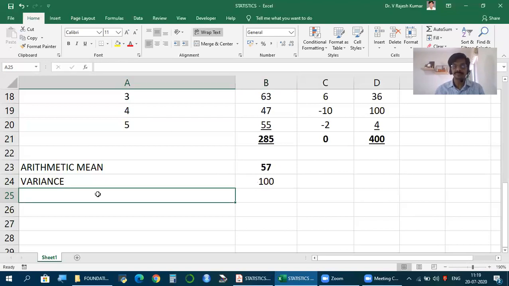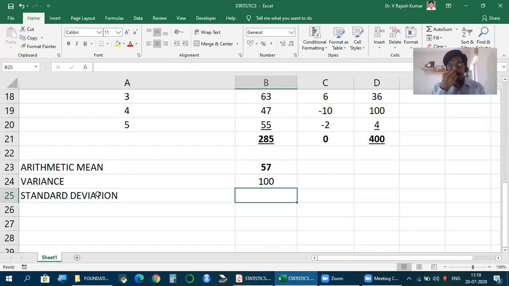100. But as I mentioned, our requirement is something called standard deviation. And how to get standard deviation? Square root of variance. So if you have a calculator, a standard calculator, you know how to take the square root.